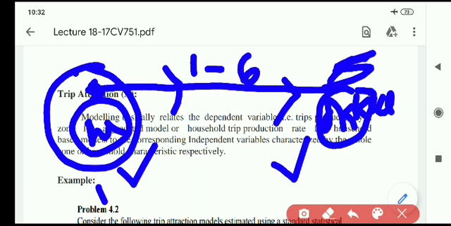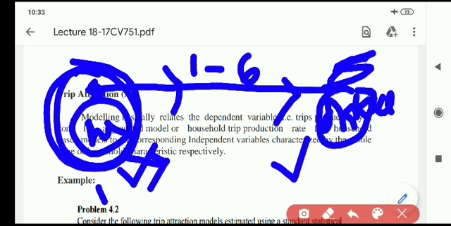From the production area, the trips are generated because of household size, to fulfill the needs. Trips are generated because of population and because of household size. So this is trip production.